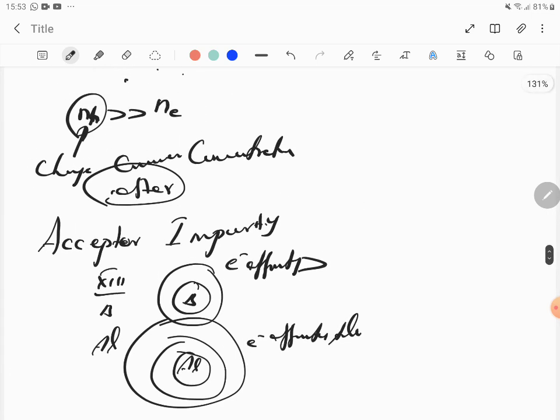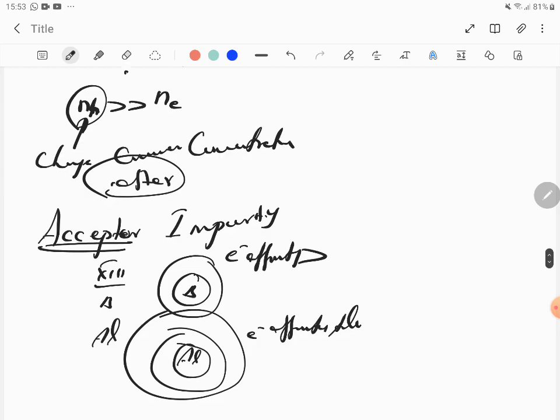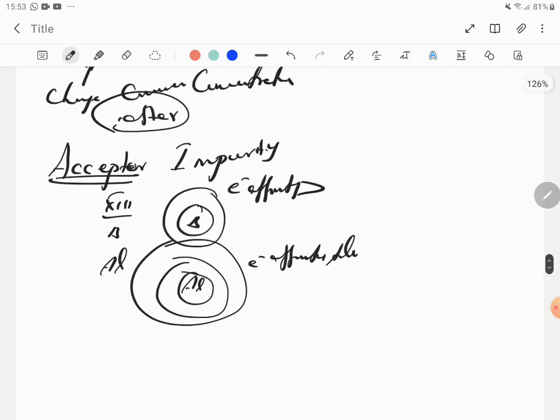Here, this is an acceptor impurity. So an acceptor impurity is going to accept an electron, which means electron affinity has to be more. Do you agree with me? Since it's an acceptor impurity, don't you think boron is a better acceptor impurity than aluminum? You understand?